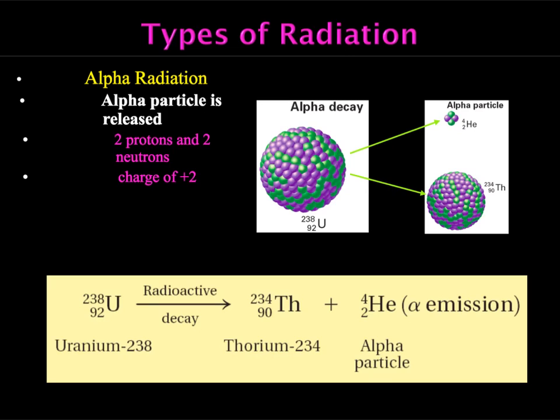Then we also have, because we can't have any particles just disappearing, what's essentially a helium ion being released. We have a mass number of 4, so that's the 2 protons and the 2 neutrons. This is an alpha particle, this helium atom, and it has a charge of +2 because there's only 2 protons in there. There's no electrons to balance that out.